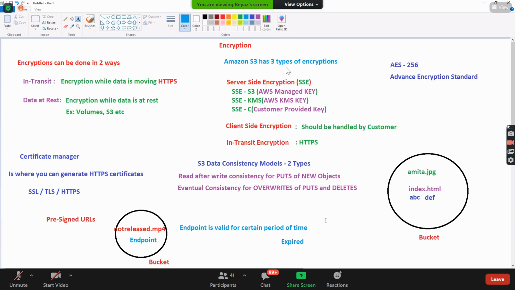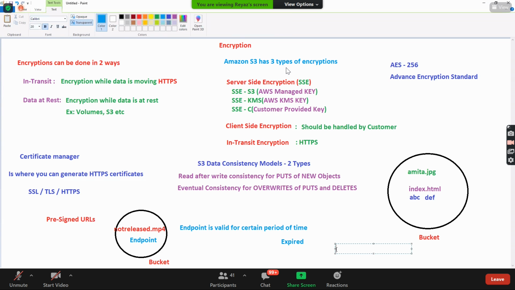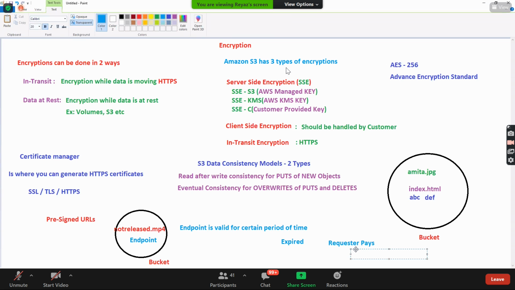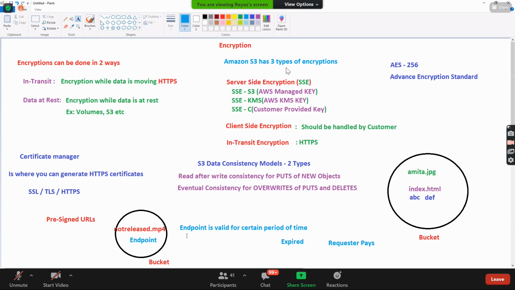And also we have something called requester pays. Requester pays, guys, meaning, let's say you have an object here, some movie.mp4, and if you want to access that, first you need to pay and then access that object, even though I'm the owner, right?